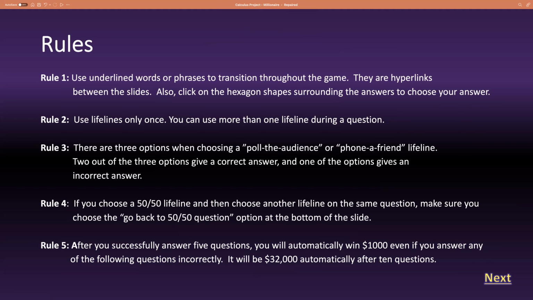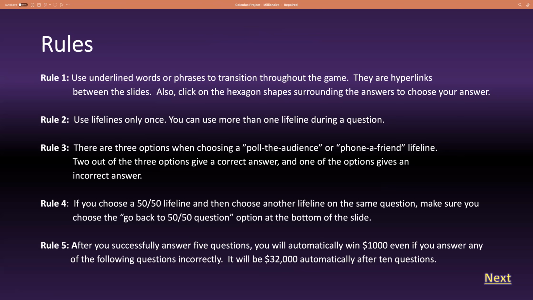Rule number 4, if you choose a 50-50 lifeline and have remaining lifelines that you wish to use, you must click the go back to 50-50 question hyperlink at the bottom of the screen. This will take you back to the 50-50 option. Otherwise, you will click on the go back to question hyperlink.